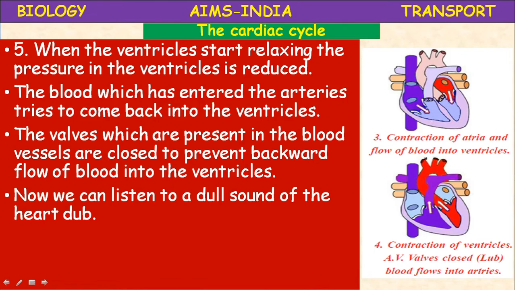Okay, so here it is the tricuspid valve and the bicuspid valve, which guard the auriculoventricular apertures, and here semilunar valves are present. The valves which guard the opening of the pulmonary artery and systemic artery are called semicircular valves or semilunar valves, half moon shaped.